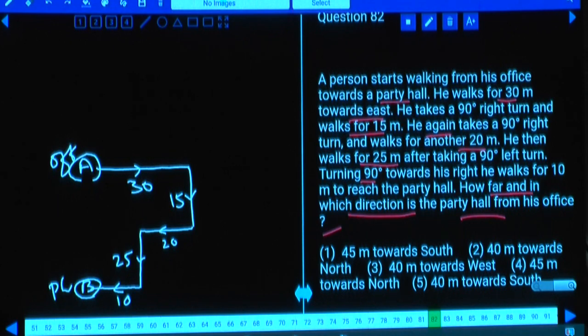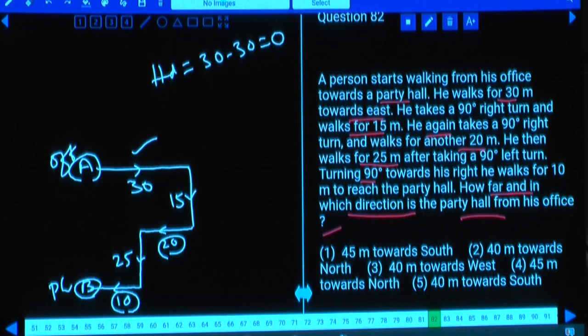From the office, if you observe here, 30 towards east in the horizontal direction, and now 20 towards west and 10 towards west. 30 east and 30 west are opposite directions, so the horizontal distance has become 0. 30 minus 30 is 0. As the horizontal distance is 0, the only thing left over is the vertical distance. What is the vertical distance here? 15 south and 25 south. Then what is the answer here? The total distance is 40 meters towards south, choice 5. Question number 82, choice 5.